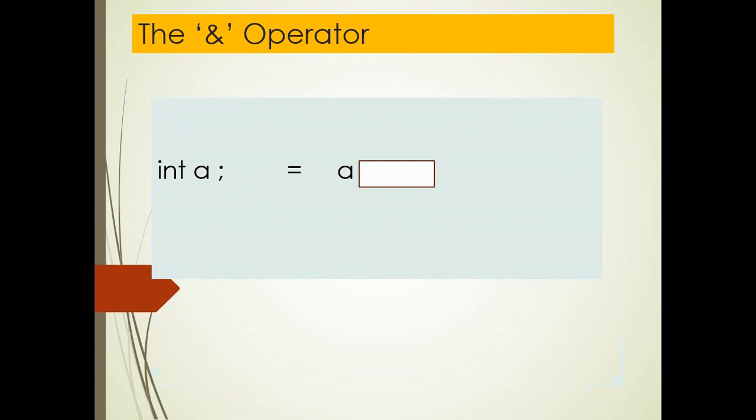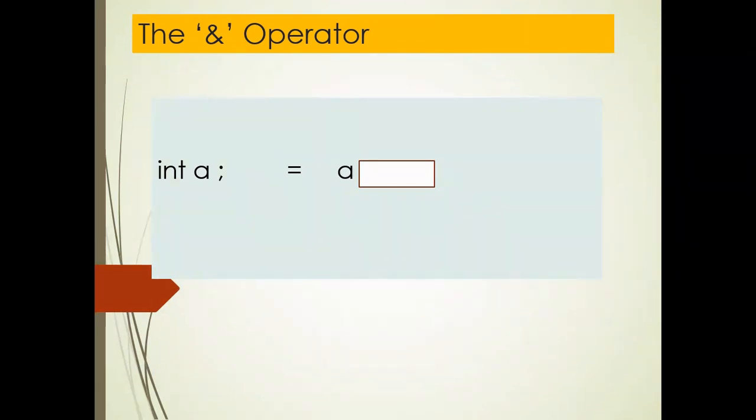Operators used with pointers. There are basically two operators used with pointers. The first one is the address operator, which is denoted by the ampersand. You already studied it with the scanf function, where you have to scan a value from the keyboard and use the ampersand operator.